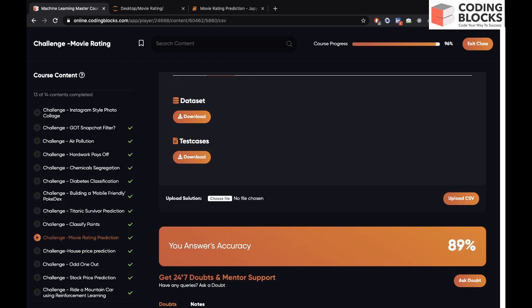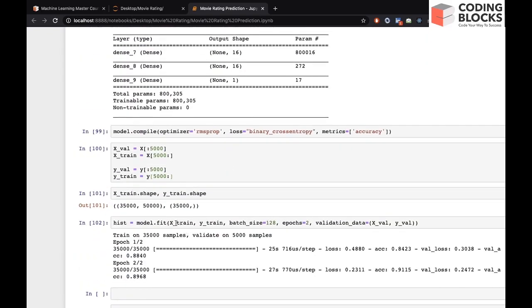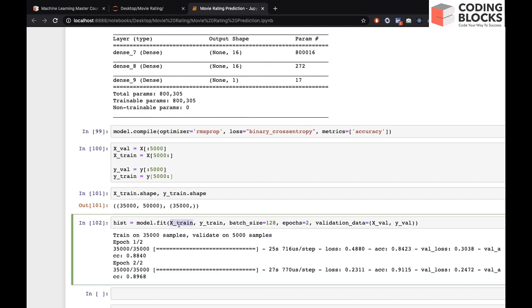So that's not bad accuracy actually. So we did a good job. We could actually increase accuracy by 1% as well. If you remember the model that we trained on X-train, Y-train, basically 35,000 data, we ignored the 5,000 because we use that for validation. So if we do X here and Y here, it means we are fully utilizing the 40,000 reviews. So we will get 90% accuracy, and you can try that.